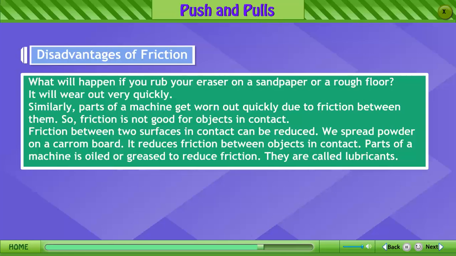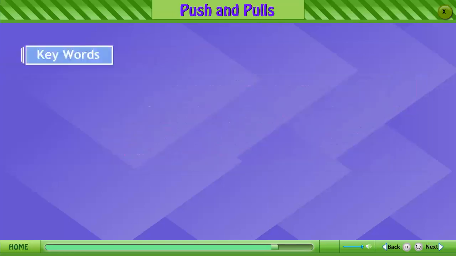We spread powder on a carrom board. It reduces friction between objects in contact. Parts of a machine are oiled or greased to reduce friction. They are called lubricants.